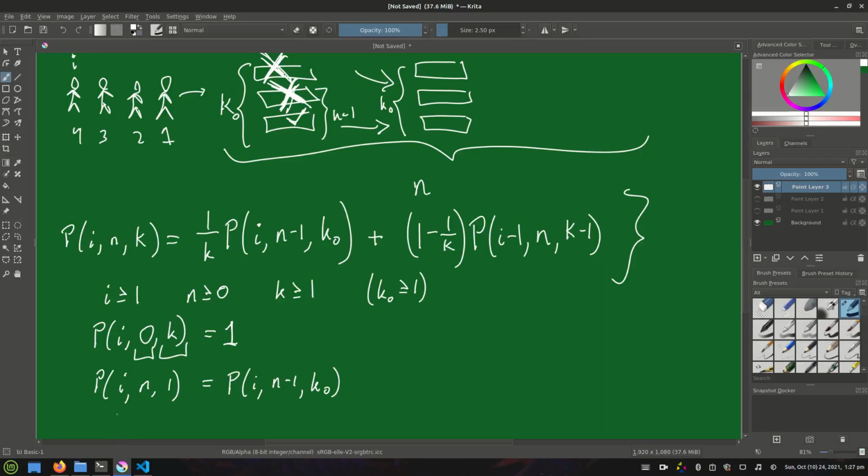Now the only other base case we need is the probability of player 1 surviving, given there are n bridges and k options on the current bridge. By our assumption, n is greater than or equal to 1, so it's not possible for n to be 0. So n is basically the number of bridges that we're looking at, where the current bridge has k options. So on the current bridge, we have a 1 in k chance of getting the correct answer. And then on all of the n minus 1 bridges in the future, there's going to be k naught options for each one of those.